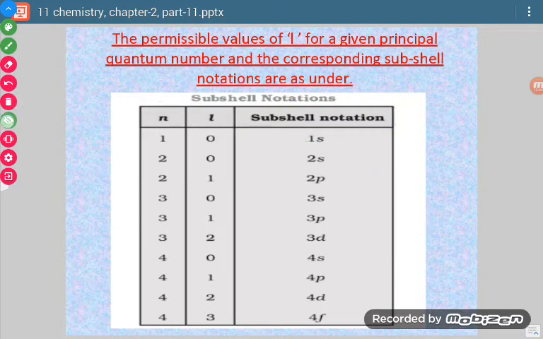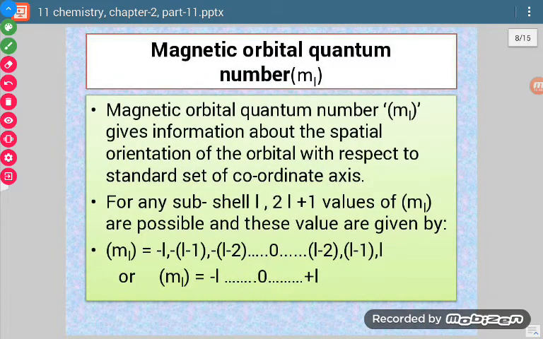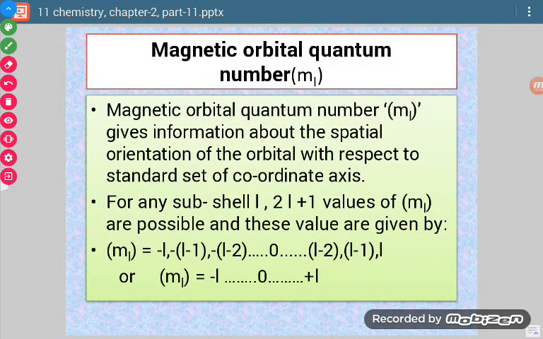Now the third quantum number is the magnetic quantum number, or magnetic orbital quantum number. This quantum number tells us about the spatial orientations of the orbital with respect to a standard set of coordinate axes. In other words, you can say that this quantum number tells us about the different orientations which a sublevel can take up when it is under the influence of a magnetic field.